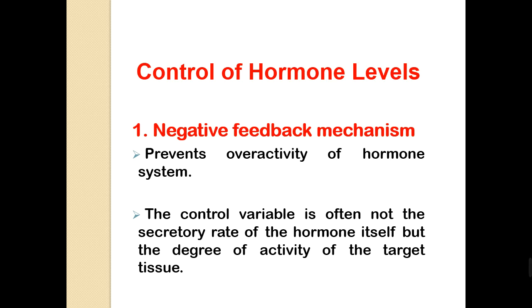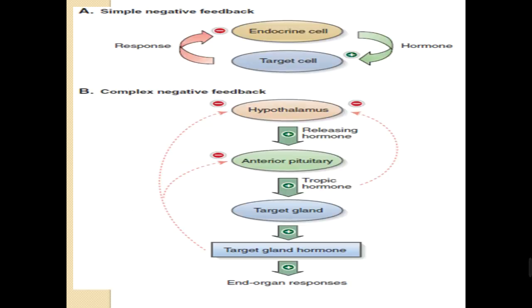How hormone level is controlled. The first important mechanism for hormonal level control is the negative feedback mechanism, which prevents overactivity of the hormone system. The control variable is often not the secretory rate of the hormone itself, but the degree of activity of the target tissue. What do we mean?